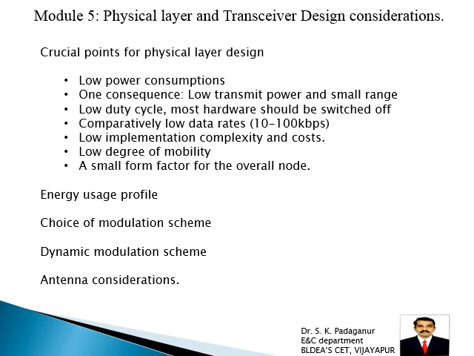So that's why some of the most crucial points influencing physical layer design are low power consumption and consequently small transmit power and small transmission range, low duty cycle. Most hardware should be switched off. That's why duty cycle is very low. Comparatively low data rates, it starts from 10 to 100 kbps. Low implementation complexity and cost. Low degree of mobility. A small form factor for the overall node.